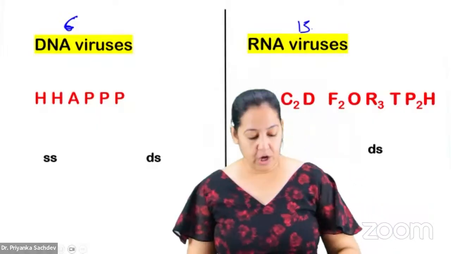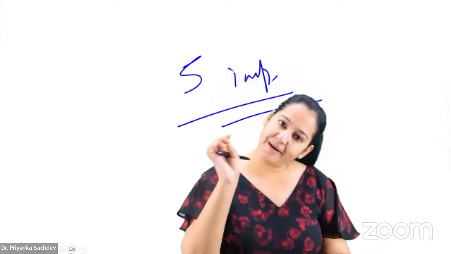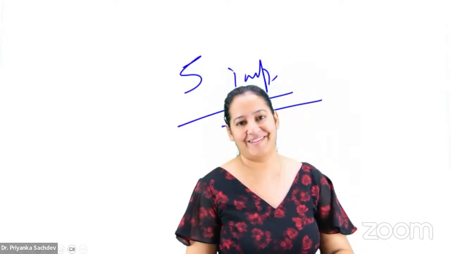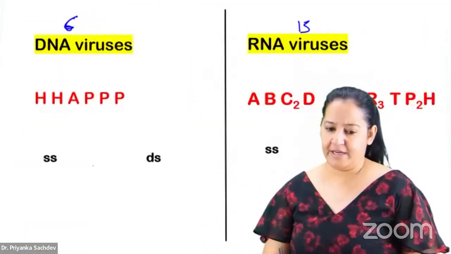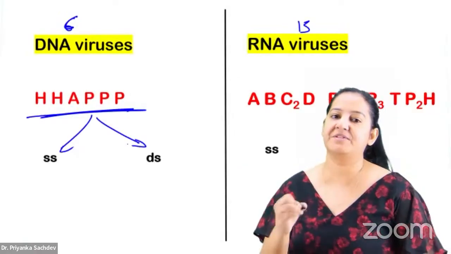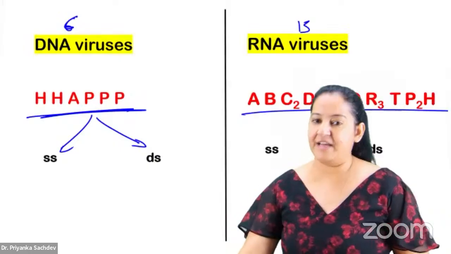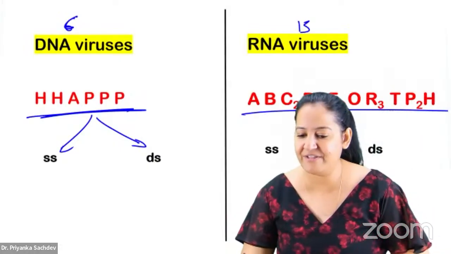Learn the full form. Now, if you know the classification, I want to teach you 5 important things in the classification itself. I will cover half of virology in classification. Listen, everyone on the screen. Among the 6 DNA, tell me which of them is single-stranded DNA and which is double-stranded DNA. Among the 15 RNA, tell me which is single-stranded and which is double-stranded.